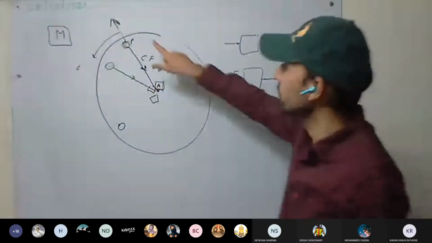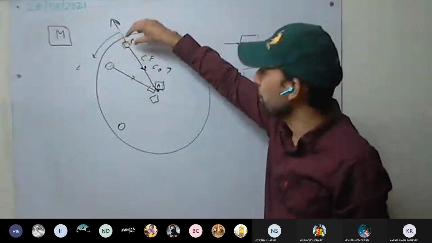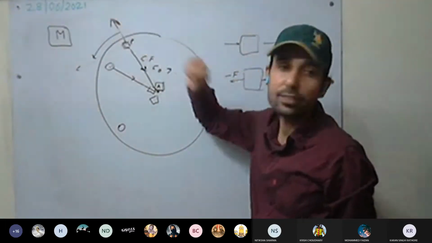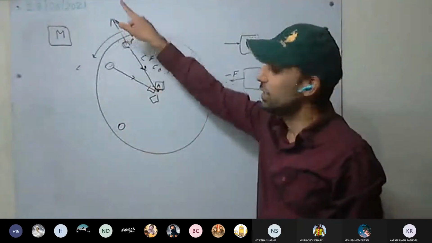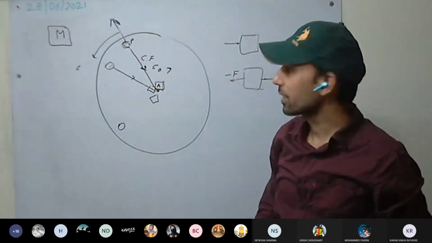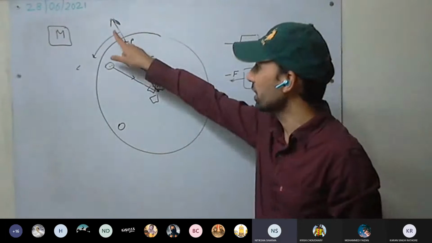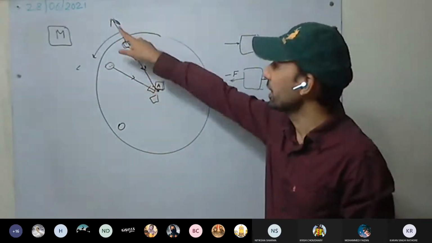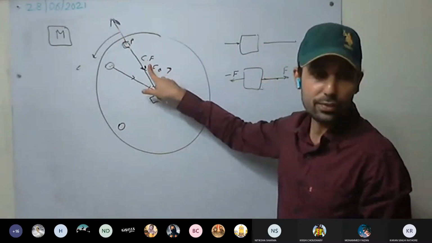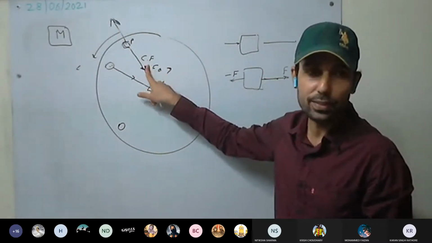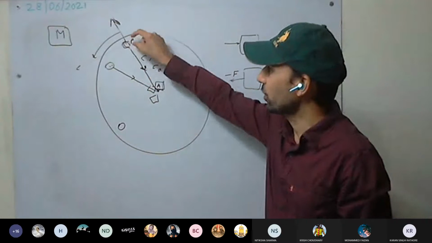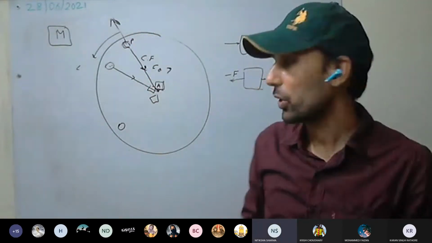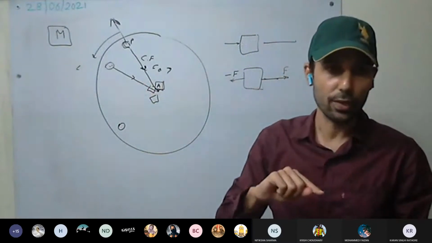So in reality, there is no centrifugal force acting on the body, but to explain the motion or rest of the stone, we have to take some force acting on it. That is an imaginary force we are taking. This is clear. And this centrifugal force is not the reaction force of the centripetal force. Why is centrifugal force not the reaction of the centripetal force? Because they are acting on the same body. Their actions are not the same. We studied Newton's third law last year.